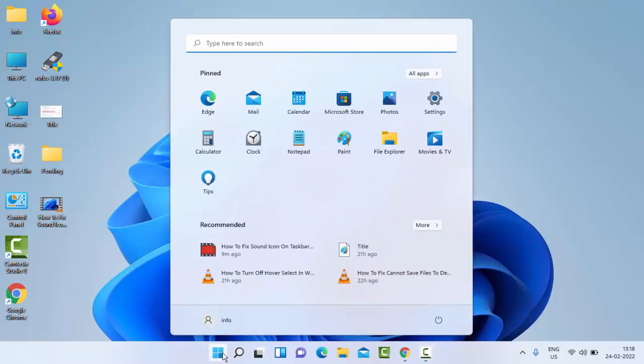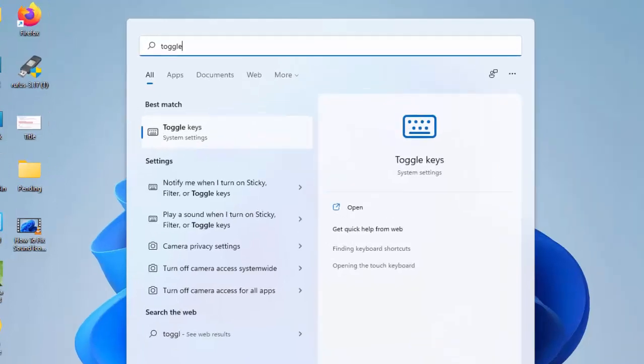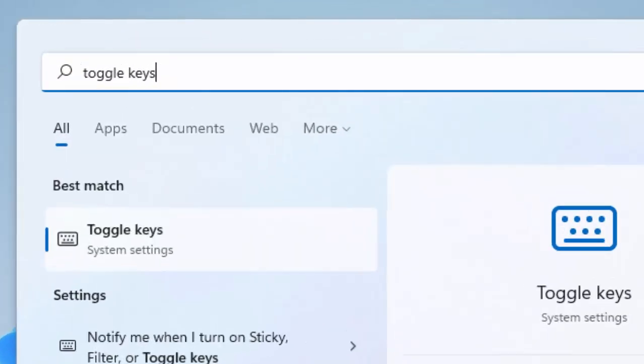Just go to start, type here toggle keys and open this toggle keys.